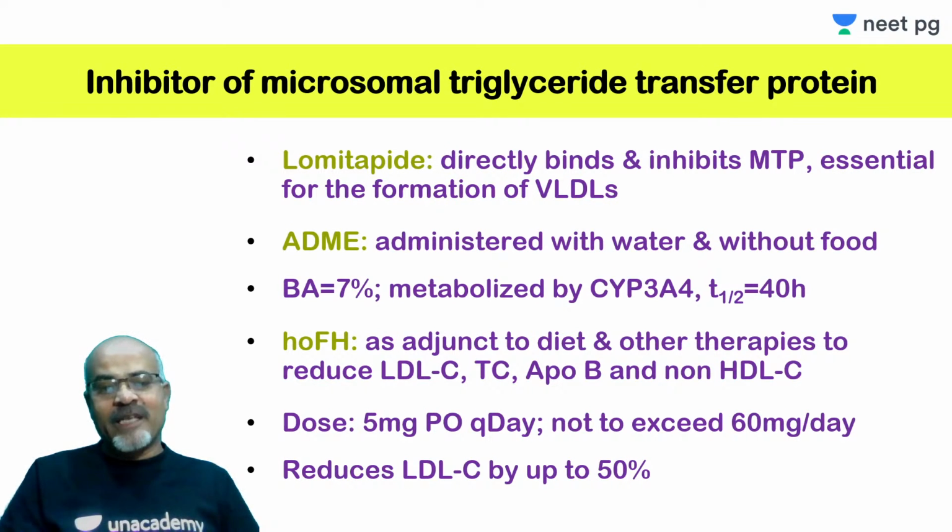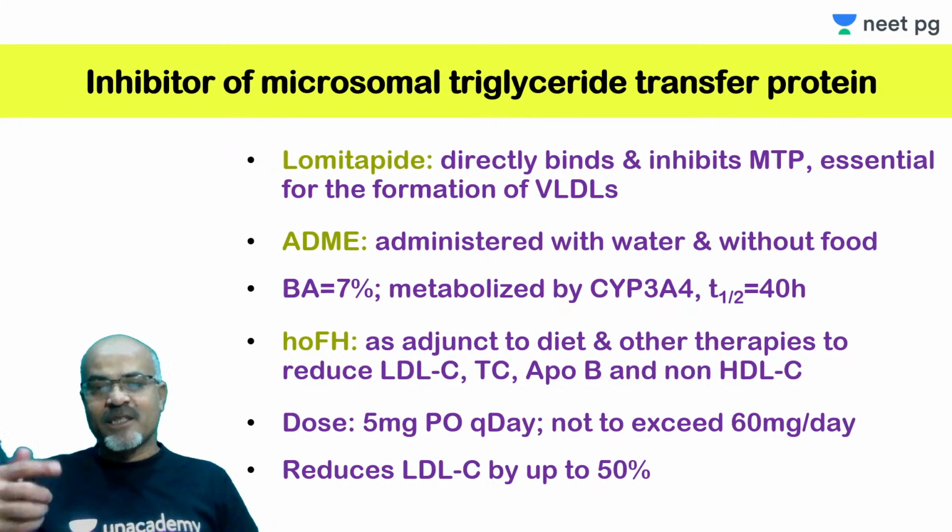So the dietary triglyceride, first it is to be attached by this MTP. This MTP, the protein, actually plays the role of attaching this triglyceride to B48. So this lomitapide is the drug which directly binds to and inhibits this MTP, which is very important for the formation of VLDL by the liver. But in the intestine it is also important, because chylomicron will not be formed or triglycerides will not be absorbed. So at both the places it is present, and if it is absent, what will happen? This apoprotein will also be degraded, and the VLDL synthesis will not occur.